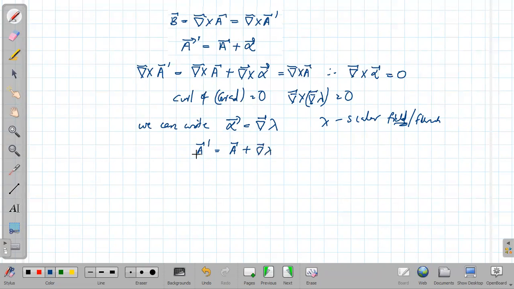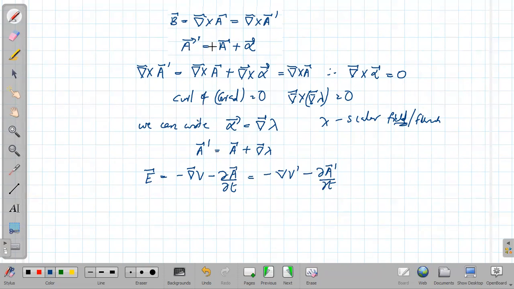So if you take two vectors A and A prime connected through this equation, A prime equals A plus the gradient of lambda, then both A and A prime would give the same magnetic field. Then the question is, what about the electric field? It should also give the same electric field. Now, for the potentials V and A, the electric field we can write as minus del V minus dou A by dou t. This must also be equal to minus del V prime minus dou A prime by dou t.